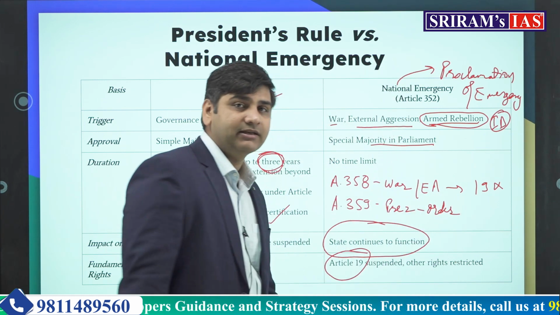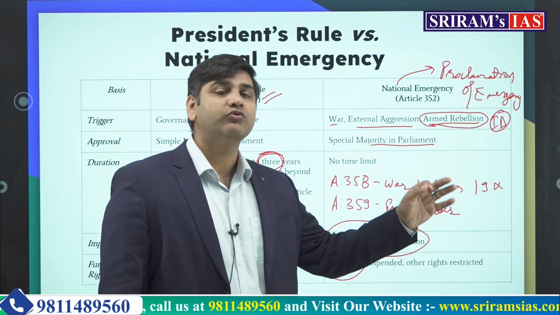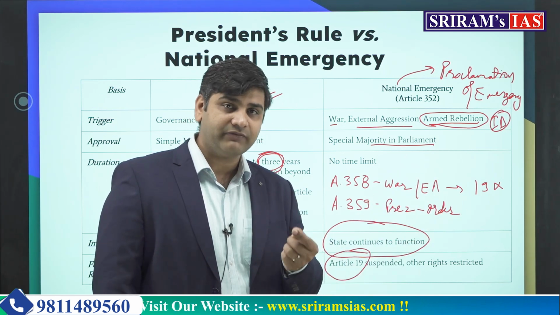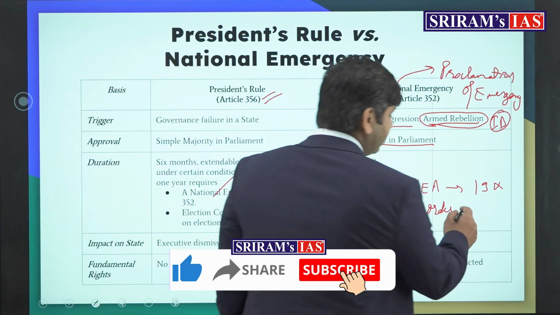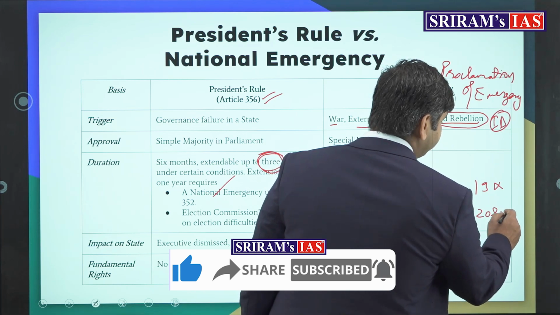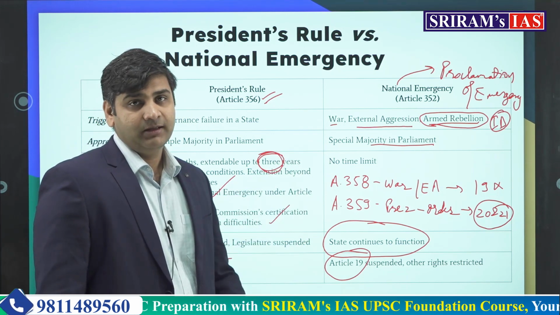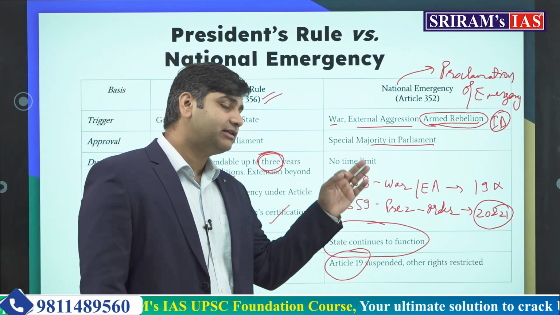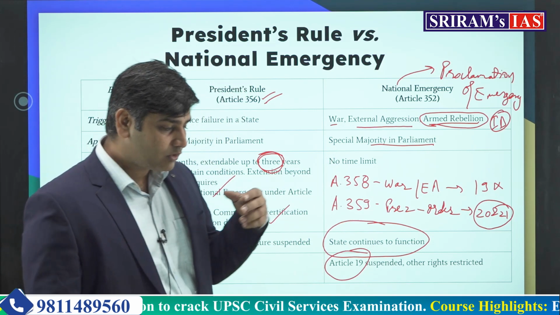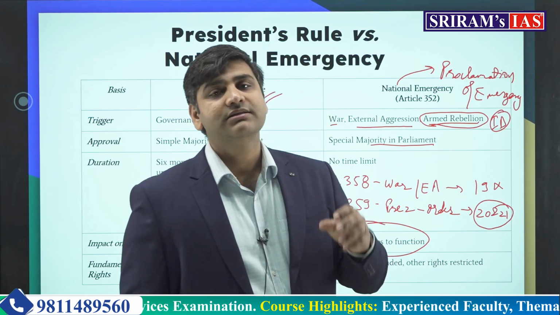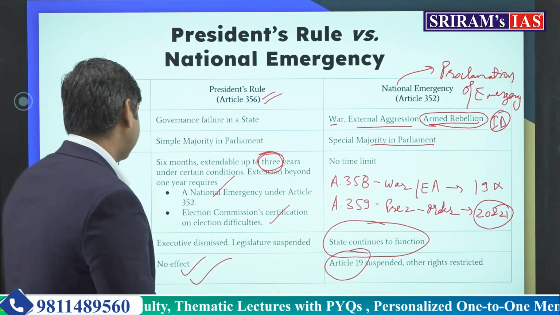Nothing happens automatically here. The president by order has to suspend the remedies to move to the court for several fundamental rights, for one fundamental right or for all the fundamental rights. But such an order cannot be passed against Article 20 and 21. That simply means even during emergency, on whatever grounds, the citizens' right under Article 20 and Article 21 is intact. They are never suspended. The citizens' right to move to the court under Article 20 and 21 remains intact always. So it's important to understand.